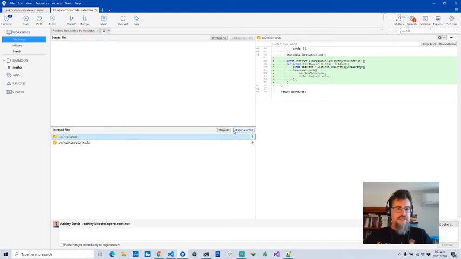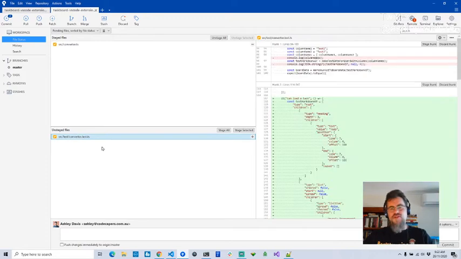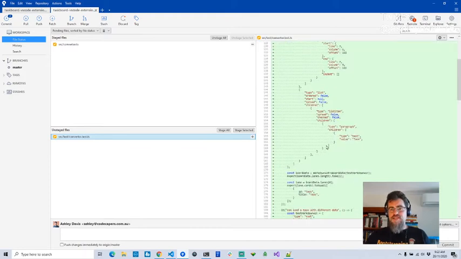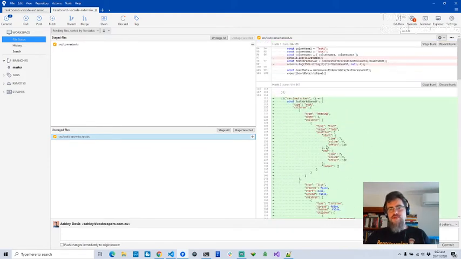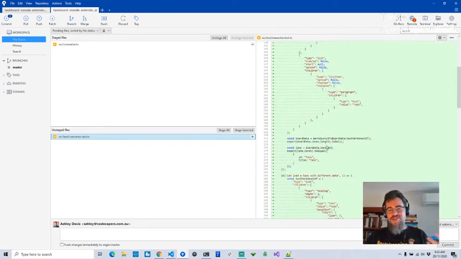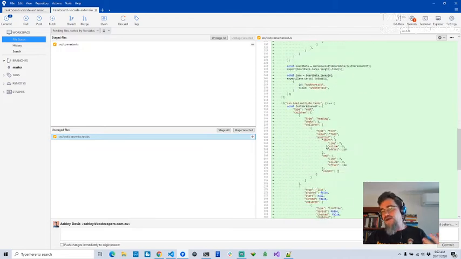So I'm just going to stage that. I could do this from the command line. I was doing this from the command line a lot more in previous live streams, but honestly, I do a lot of my checking here. So you can see here that I'm checking the diff. It makes it really easy to check the diff in SourceTree. And what I'm doing here is I'm peer reviewing my own code. I'm double checking my code to make sure that I don't spot any new bugs or anything like that.